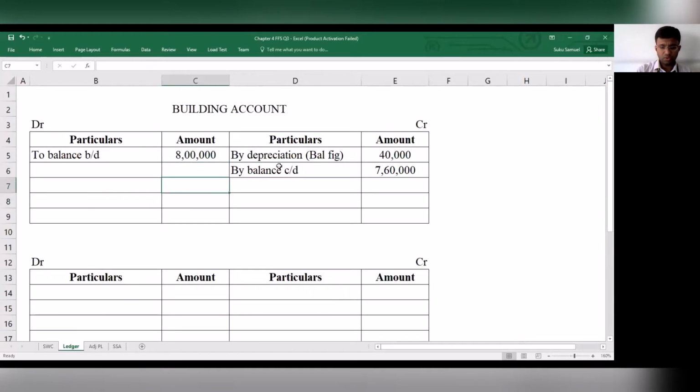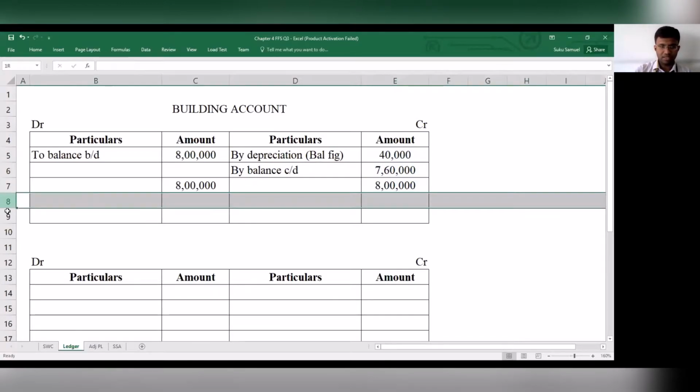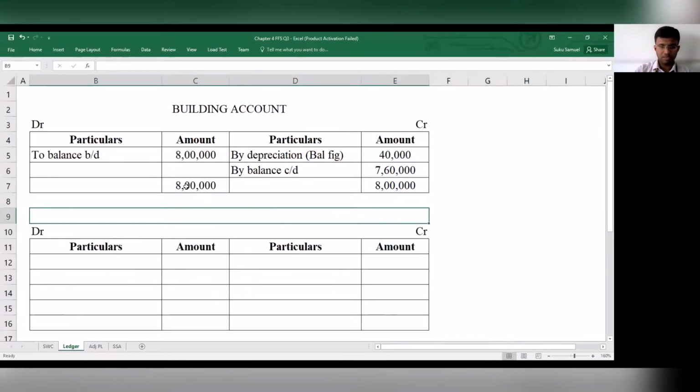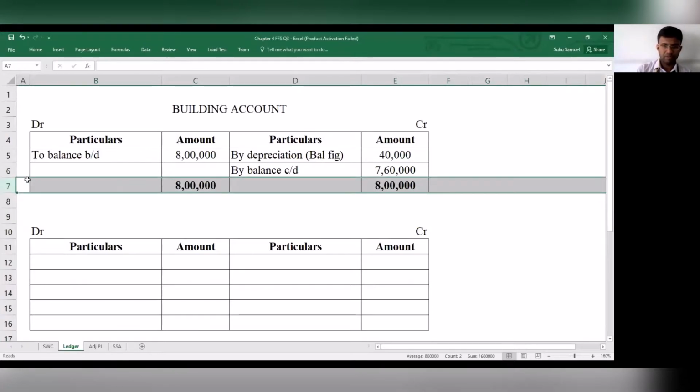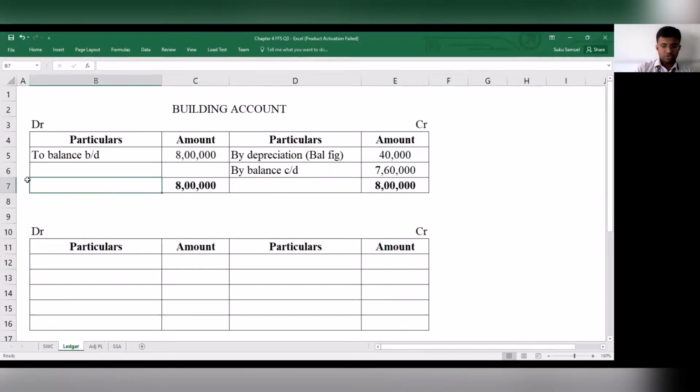Let's total this up, and the total is 8 lakh on both sides. This is fine, and we have completed the building account.